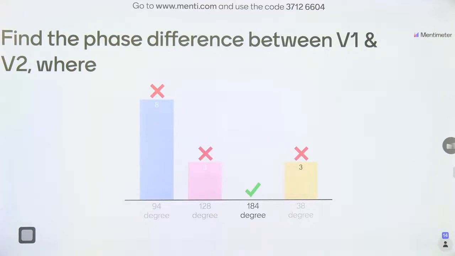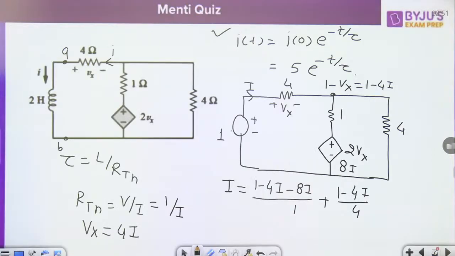Now, oh, it is given as 184. Now I will check. What is the question here?